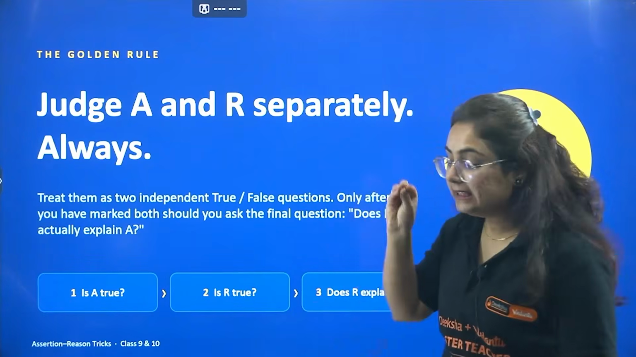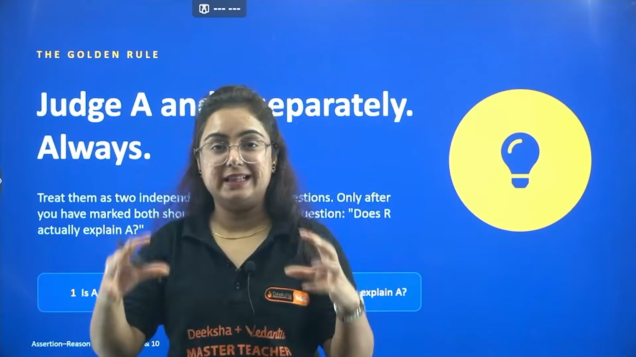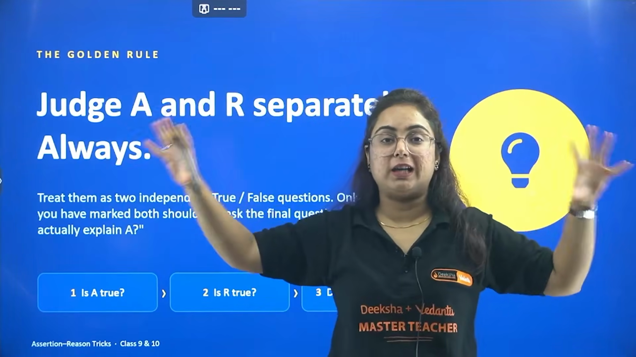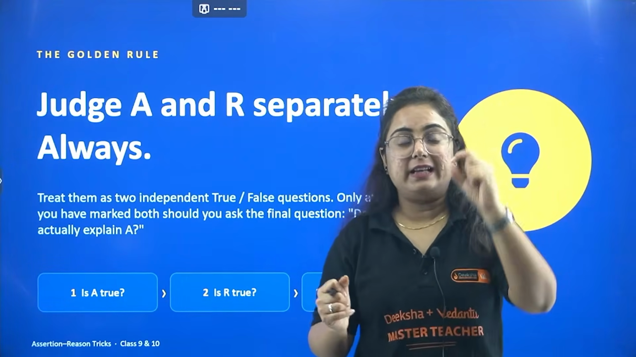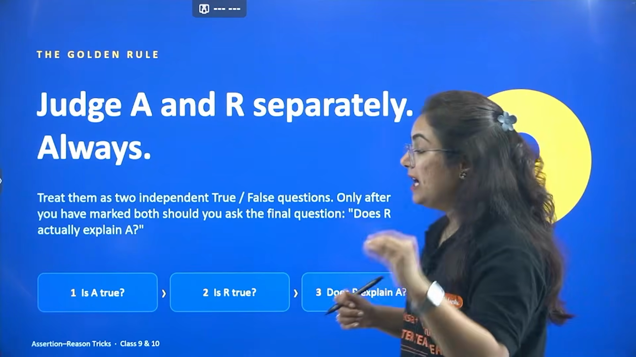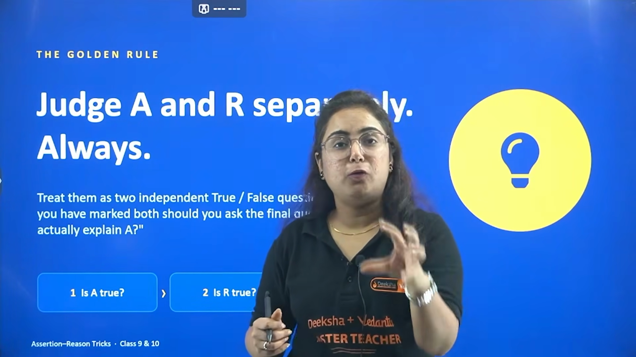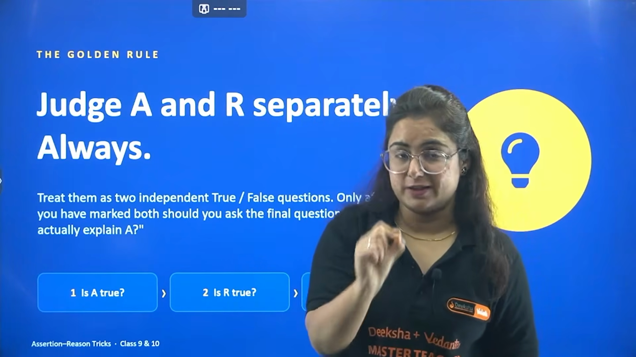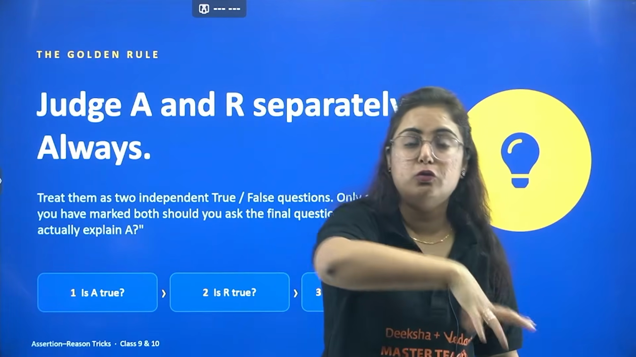And the method is, beta, don't consider it as a single question. Consider that A and R are separate from each other, because they actually are, and this is the way to solve. Always read the assertion first and then read R. But as you are treating them as independent statements, you have to follow one thing. And what is that, beta? First you will read the assertion, then in your mind you will think, is this statement true or not?